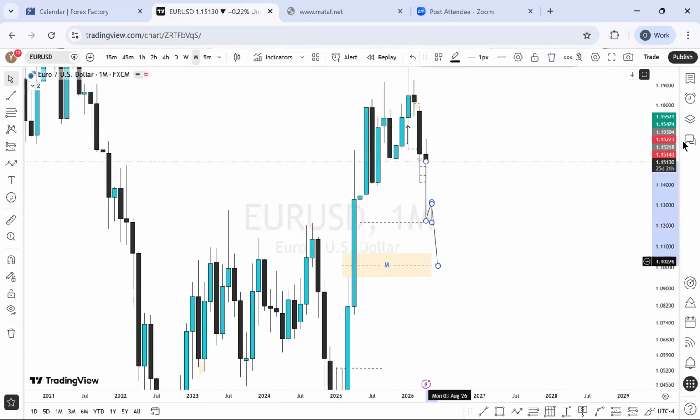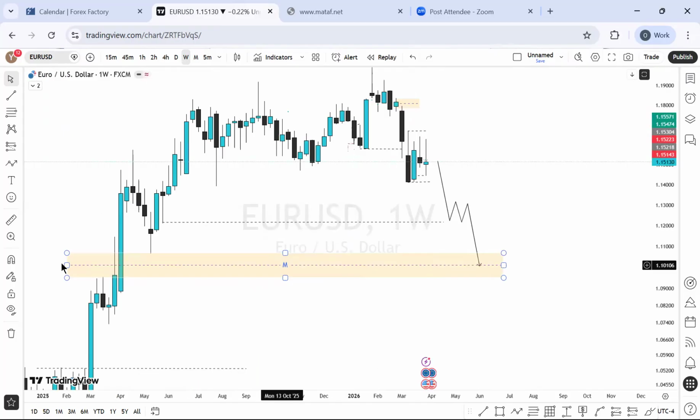All right. This monthly zone is still very valid, so I'm still extending it. And on weekly time frame perspective, this is what it's looking like. I will just be waiting to see the price bounce into this range. It could be at the tip of it, it could be in the middle, it could be at this range. But regardless, that's my preferred entry, and that is where I'm expecting the target to get into. From there to the current market price, we get about 495, let's just say 500 pips.